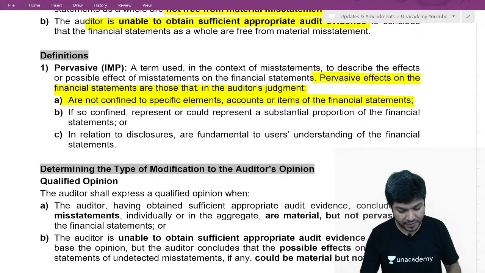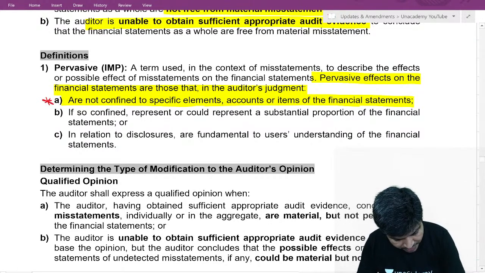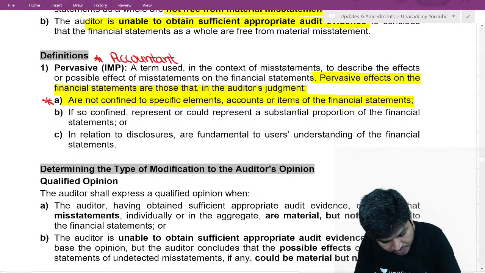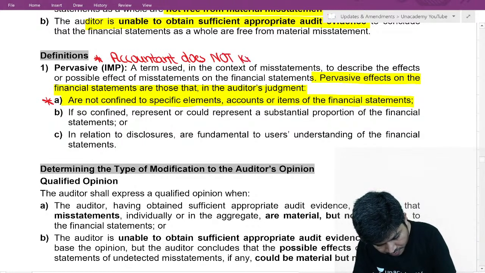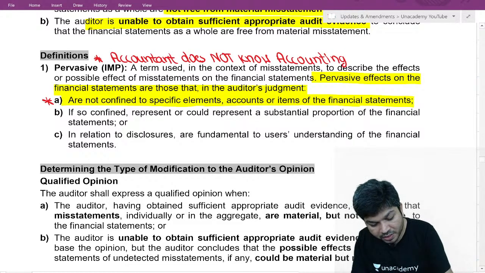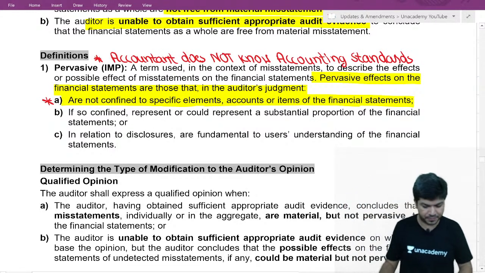Or if it is confined, I'll give an example for each one of them. For this first point, I write it here: the accountant does not know accounting standards. If he doesn't know accounting standards, the mistake will not be at one place, it will be at many places. We call it pervasive.